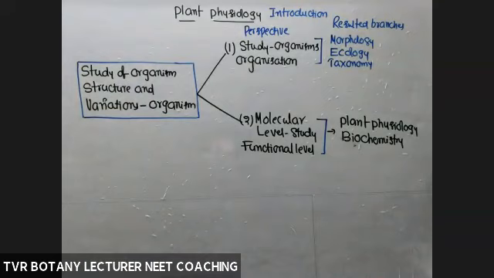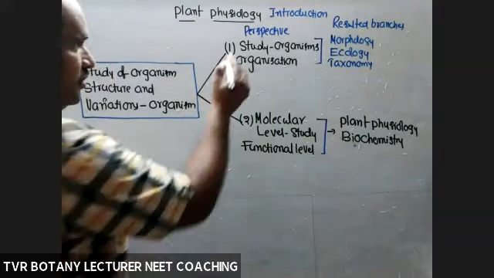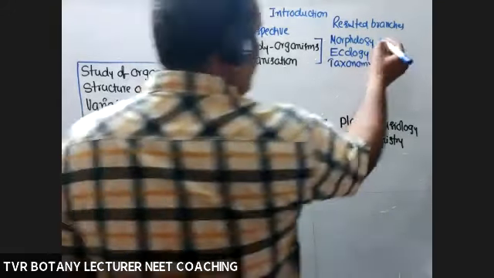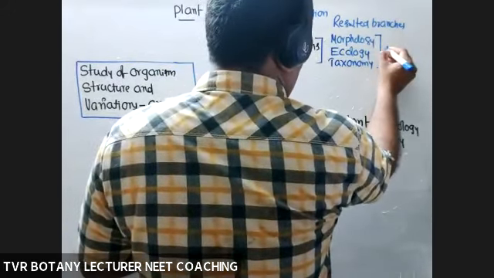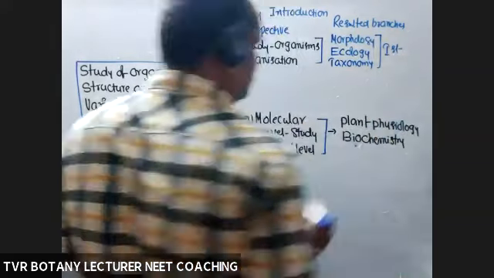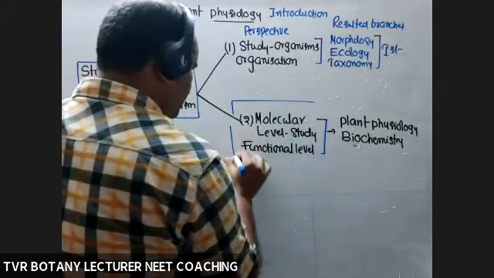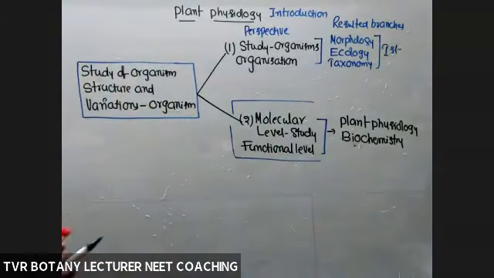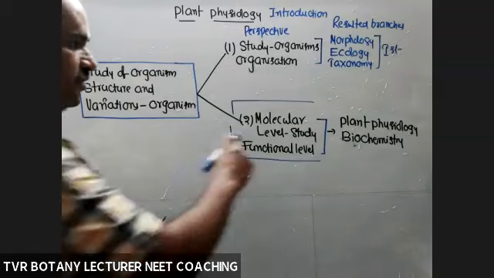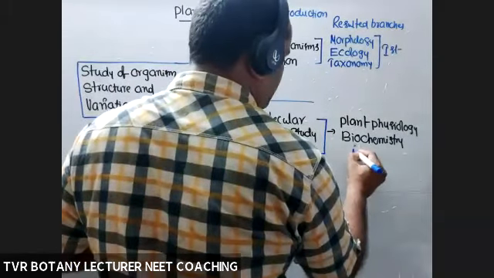So here we are going to study the functional level, the cellular level within the cell. In the first year we completed this part, and in the second year we are going to complete this part. Before this, we completed molecular basis of inheritance, biotechnology, strategies for enhancement in food production. Functional level or not, this one is in the case of the second year.